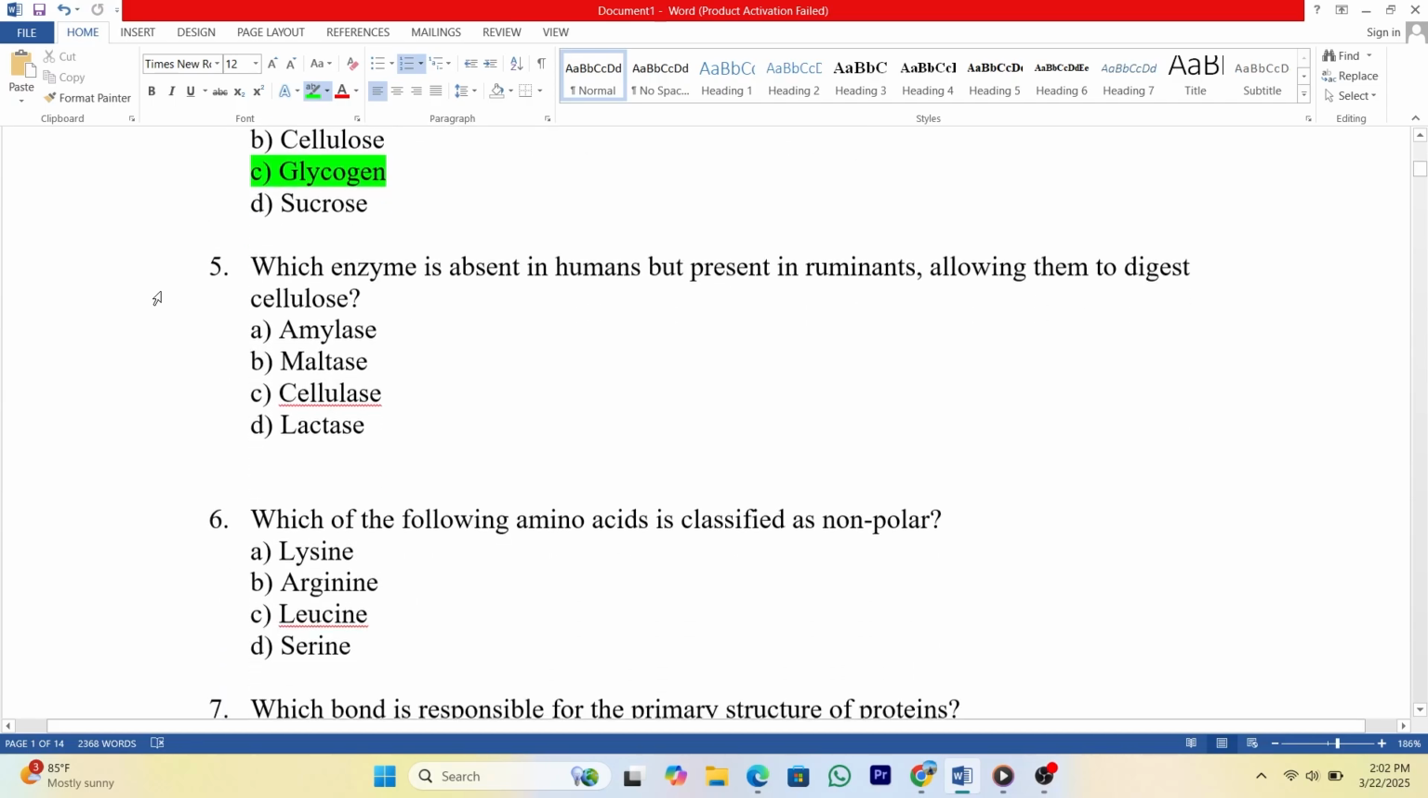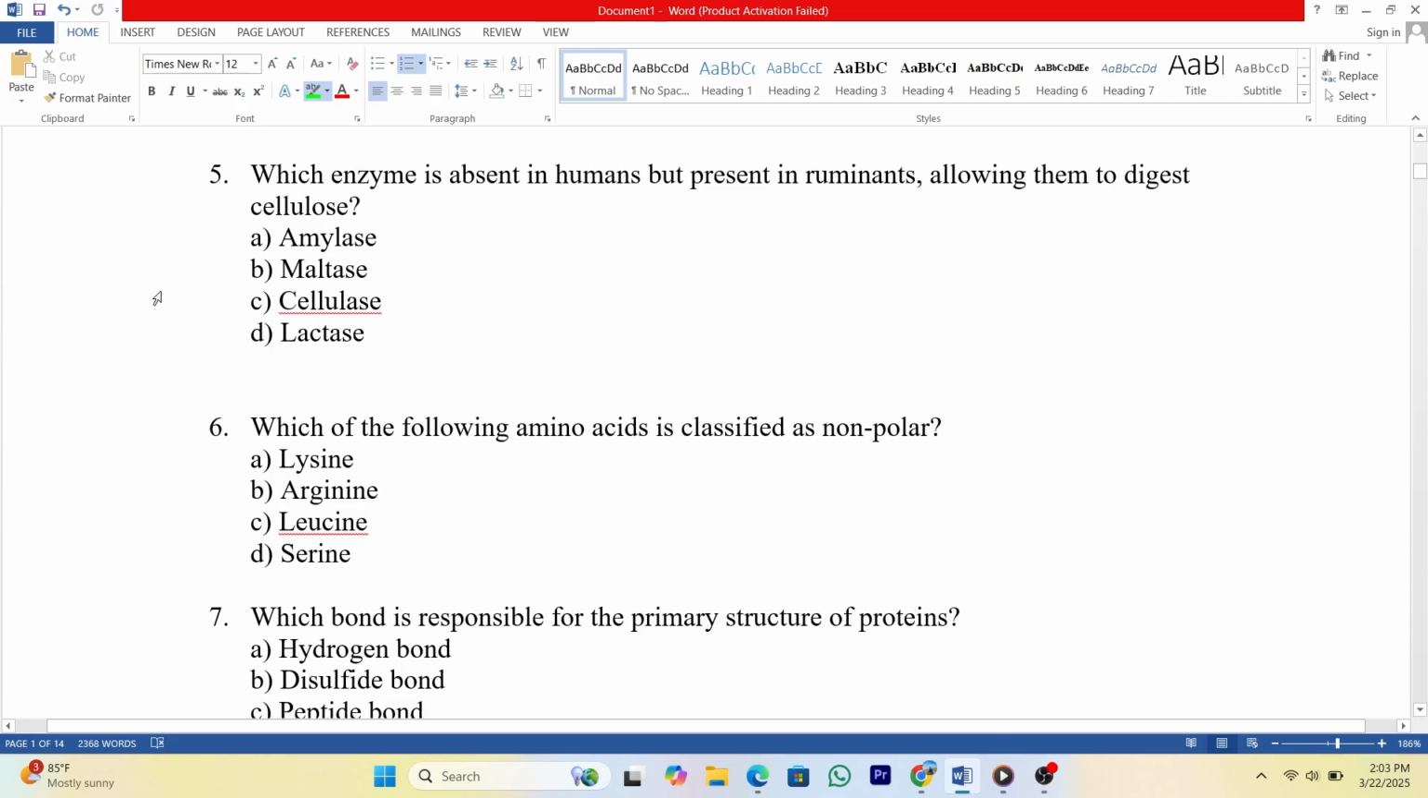5. Which enzyme is absent in humans but present in ruminants, allowing them to digest cellulose? A. Amylase. B. Maltase. C. Cellulase. D. Lactase. Answer: C.